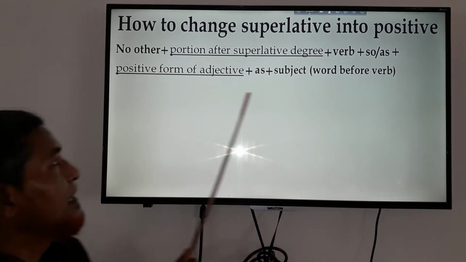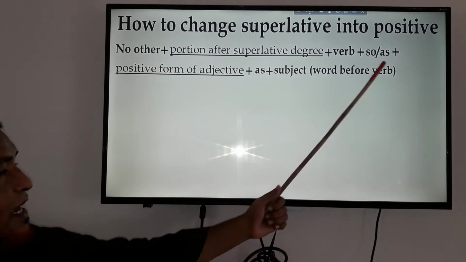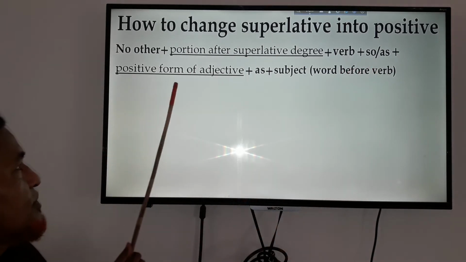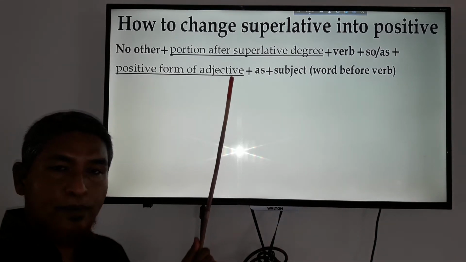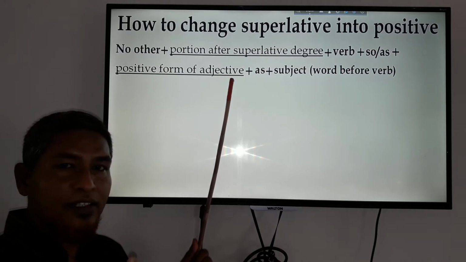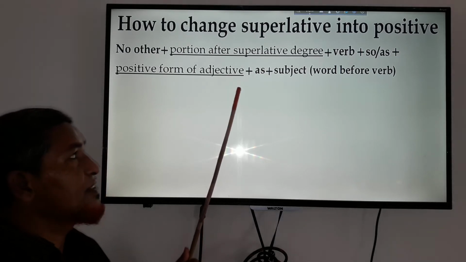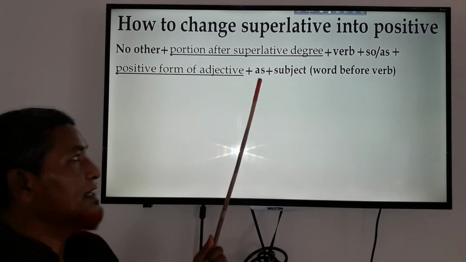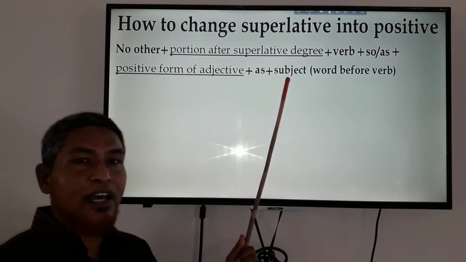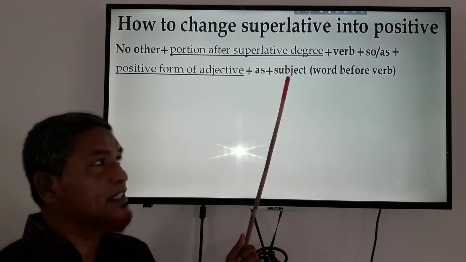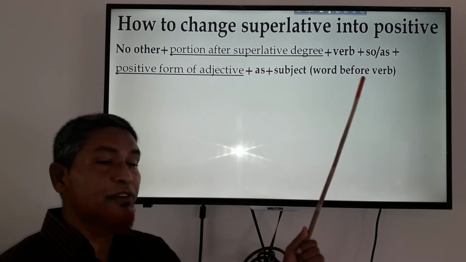And after the as, you will have to write the positive form of the adjective. You will have to change the superlative degree into positive, and then you will have to write another as. After that you will have to write the first subject, and the word before the verb.